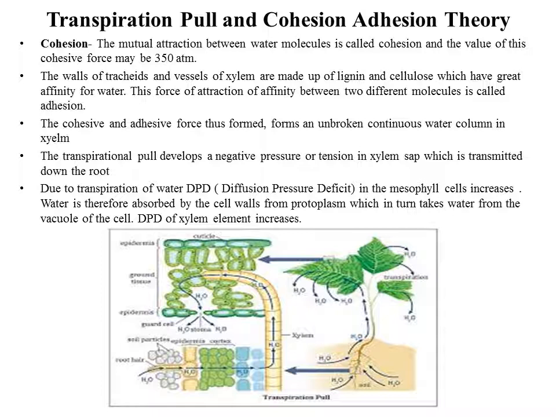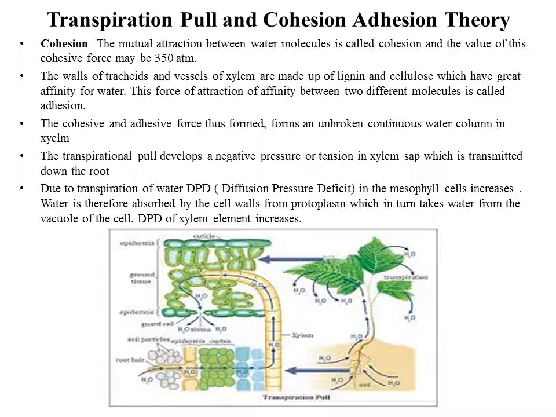Now I will be explaining about DPD. Those who are in class 10 and want to skip it can skip it, but this is just for your knowledge. The term DPD was proposed by Mayer in the year 1938. DPD is the tendency of water to move, which used to be measured in the form of diffusion pressure. It was believed that the pure solvent had the maximum diffusion pressure, that is the pressure to diffuse from one place to another.